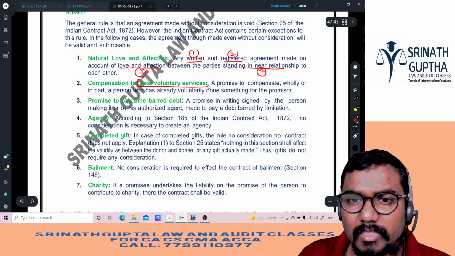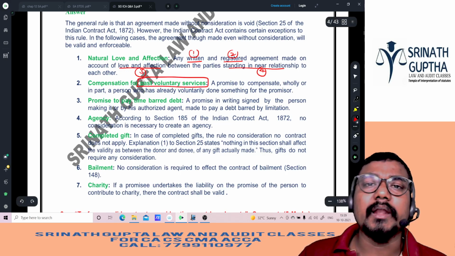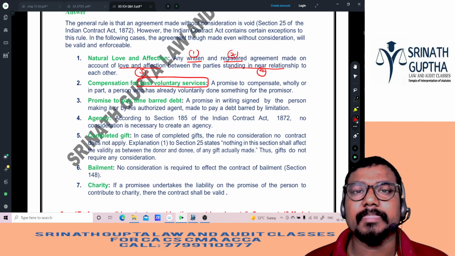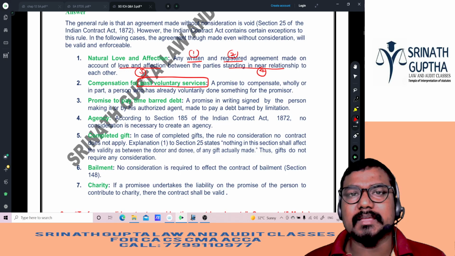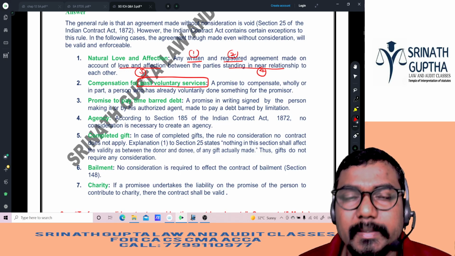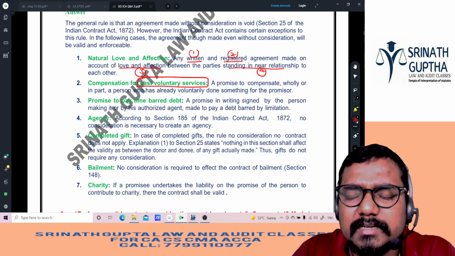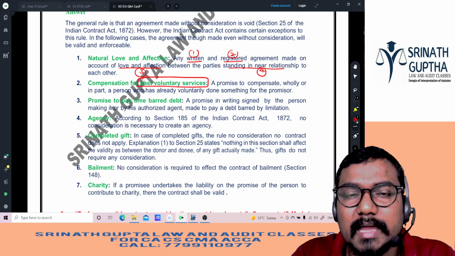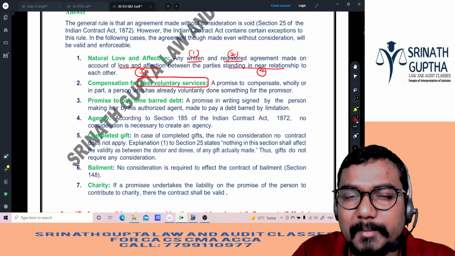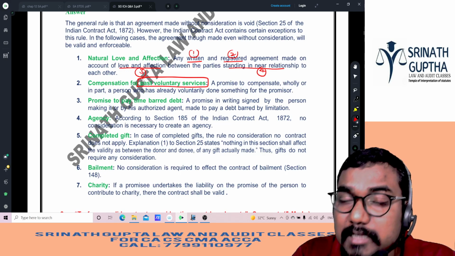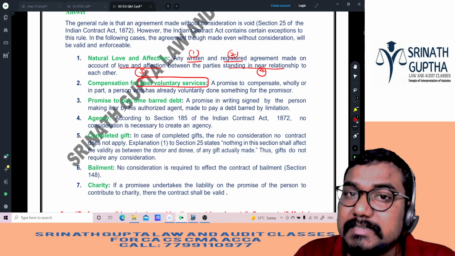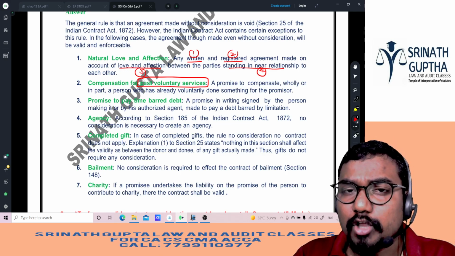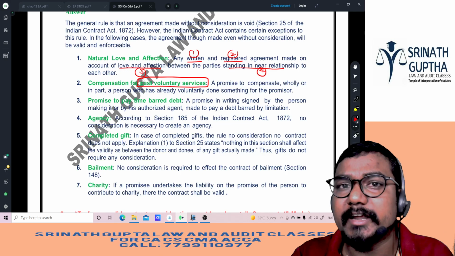Second exception: compensation for past voluntary activity. Voluntary means without expecting anything. For example, my friend saved my bike from an accident, a fire accident, and I promised him 1 lakh rupees. This is a contract, and it is enforceable even without valid consideration, because it is a promise made to compensate a past voluntary activity.